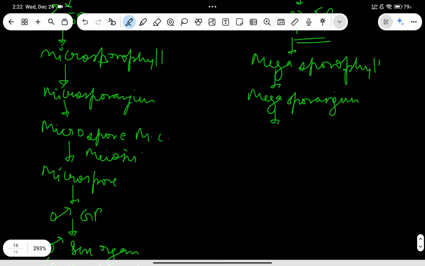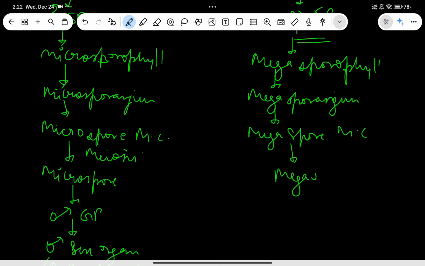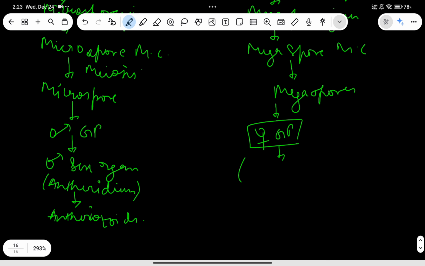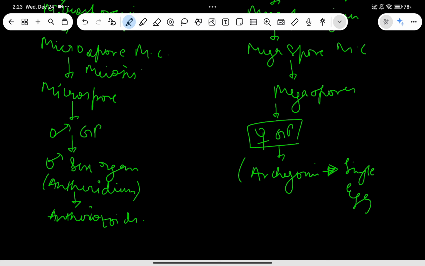This megasporangium will have a megaspore mother cell. This will produce megaspores, and these megaspores will produce the female gametophytic body. This female gametophyte will have archegonium, and each archegonium will have a single egg cell.